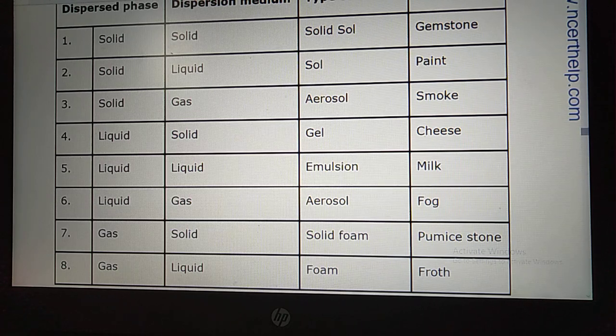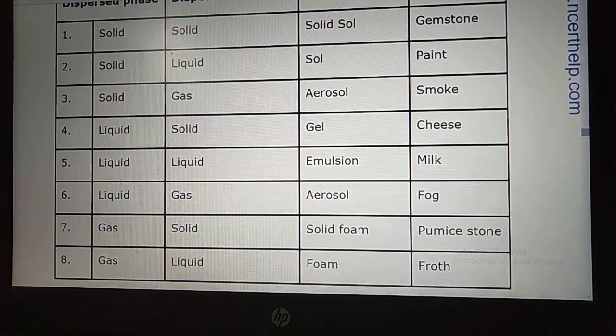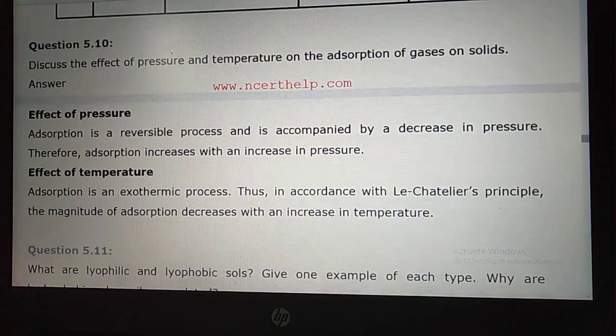Now fourth is liquid in solid. Liquid in solid is a gel, an example of which is cheese. Fifth is liquid in liquid, which forms an emulsion type of colloid, an example is milk. Liquid in gas forms an aerosol, fog is the example. Gas in solid forms a solid foam, an example is pumice stone. And gas in liquid forms a foam, an example is froth. I already explained that in detail in a different lecture, you can go through it.